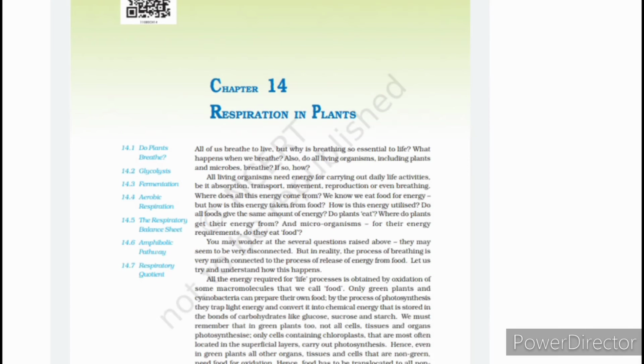Hello everyone. Today we are going to start with our new chapter, that is respiration in plants. All living organisms need energy for carrying out their daily life activities. So why is respiration required in plants also? Do they respire? The answer is yes, they respire. Our question is, why do they require respiration?